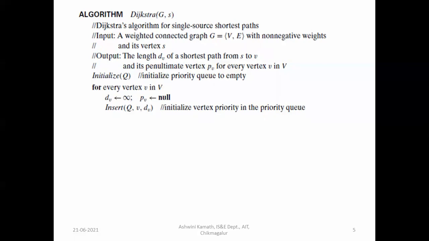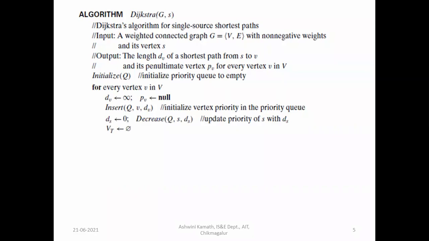For example, if we have 5 vertices, then it will be 1 to 2, 1 to 3, 1 to 4, 1 to 5. Okay, for all the vertices 2, 3, 4 and 5, it will assign infinity in the priority queue, that is the initial value. Then ds is equal to 0.